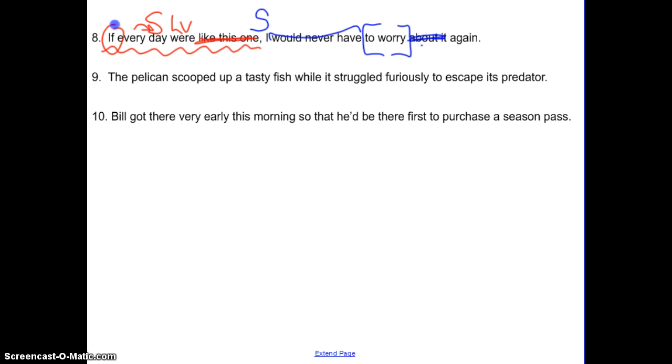Actually, would have is an action verb. Never, we haven't really talked too much about them, but no, not never. They kind of get stuck in the middle of a verb phrase. They're actually adverbs, but we're going to just include them this way because we haven't spent too much time on adverbs yet. All right. Very good. We're going to go ahead and do the rest of them on our own.